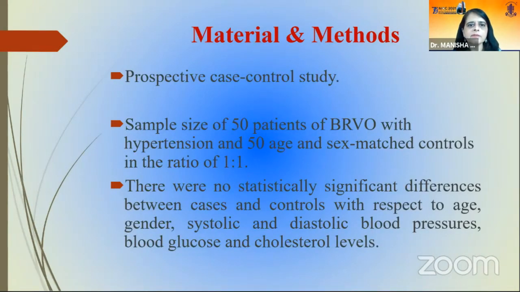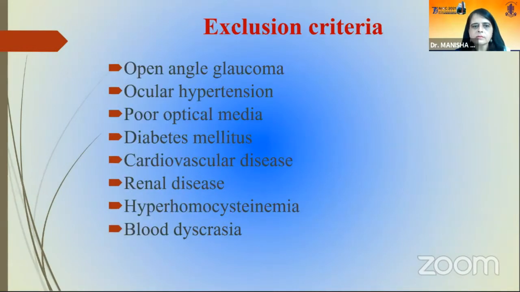Material and methods: prospective case control. Sample size was 50 patients of BRVO with hypertension, and 50 age and sex matched controls were taken in the ratio of 1:1. There was no statistically significant difference between cases and controls with respect to gender, systolic and diastolic blood pressure, blood glucose, and cholesterol levels. Exclusion criteria were open glaucoma, ocular hypertension, poor optical media, diabetes mellitus, cardiovascular disease, renal disease, hyperhomocystinemia, and blood dyscrasias.